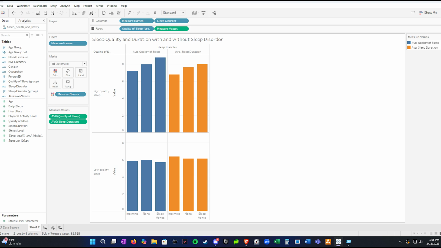So what was the purpose of this graph? Well, we found that people with sleep apnea disorder have a higher average in high quality sleep and sleep duration compared to those with no sleeping disorder. And we also found that people with insomnia had a higher average sleep duration than people without sleeping disorders. This makes sense. So let's move on to the next graph.